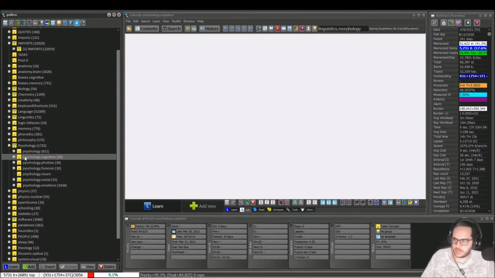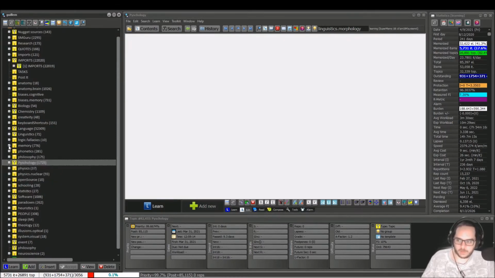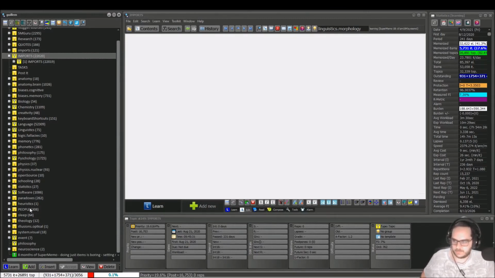If you notice, it's always lowercase letters, with some exceptions. Usually, if it's a folder, I capitalize the first letter. It's not needed, because I see the icon, it's a T, it's not a light bulb, so I can identify this as a topic, as a folder, but I can do it quicker. But there are certain exceptions to this rule. And as you can see, they are quotes, imports, and people for now.